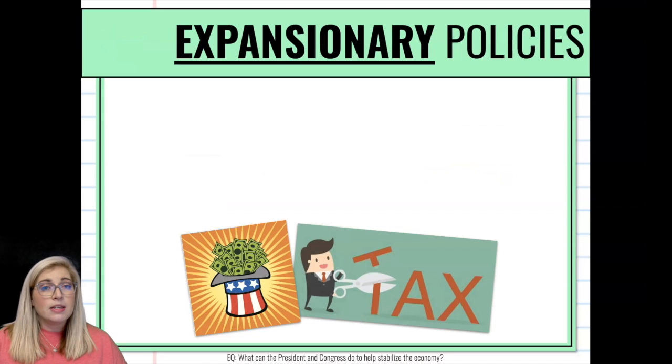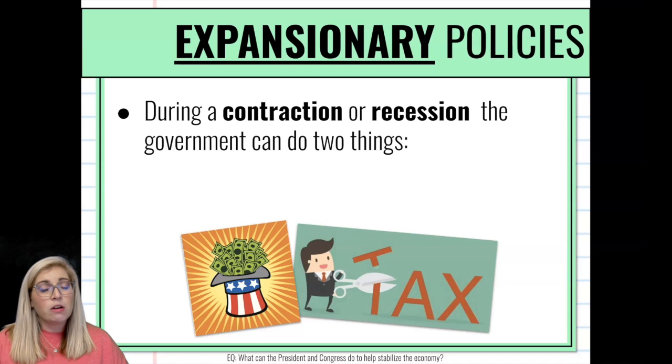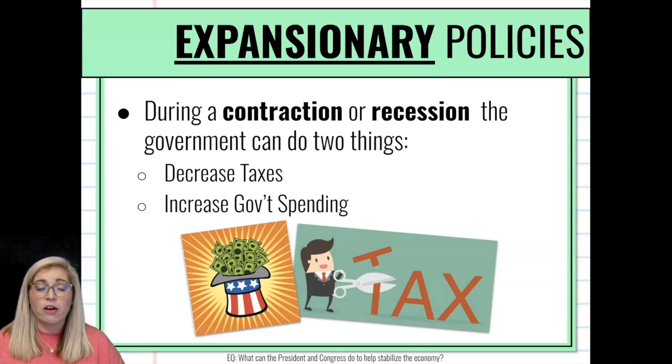The nice thing about these different policies, once you know one, the other is the exact opposite. So my biggest suggestion is get one down and then you know, okay, just flip it on the other side or think about the opposite. An expansionary fiscal policy is going to be used during a contraction or quite possibly a recession or depression. The government decides to do 2 things. They're going to decrease taxes and or they're going to increase their government spending.